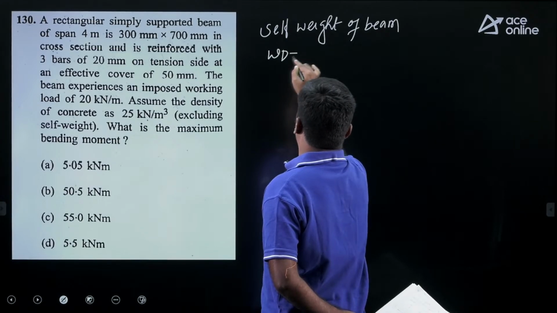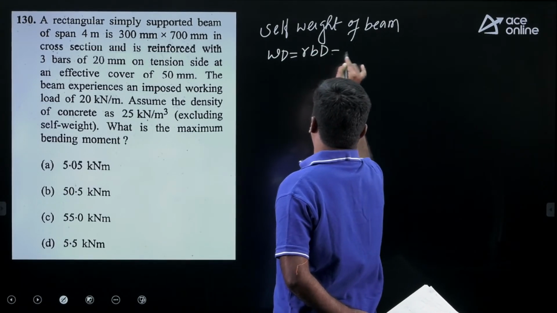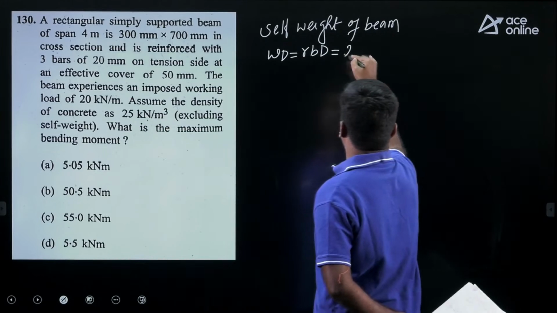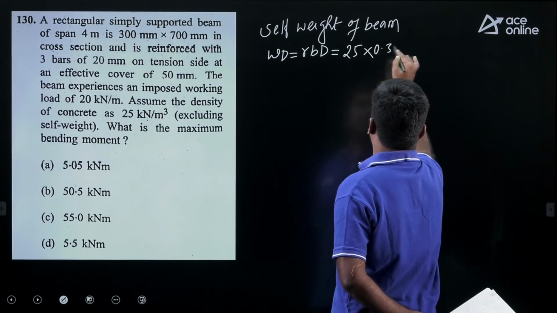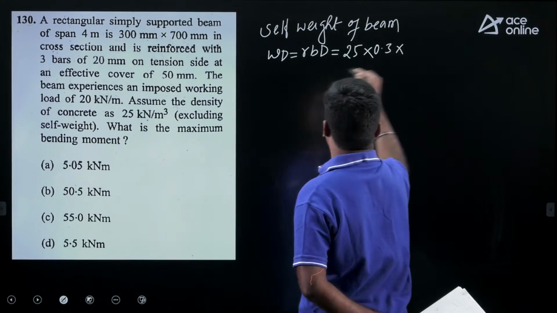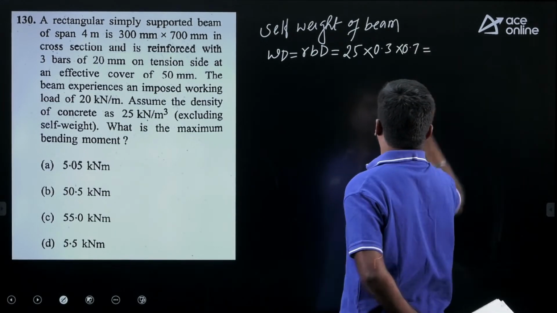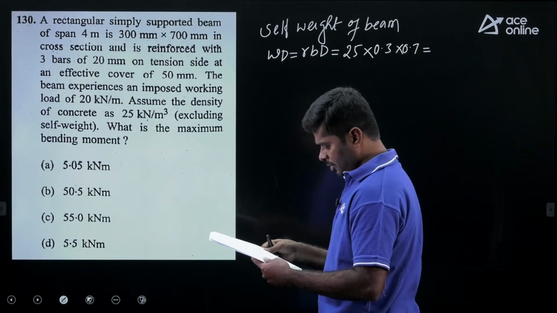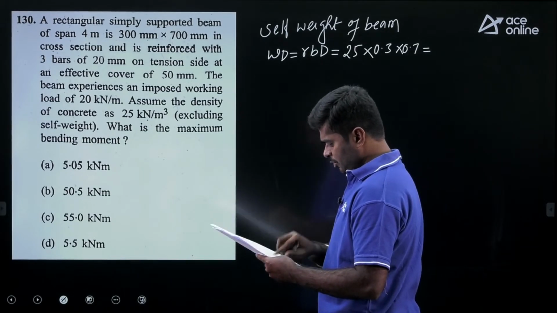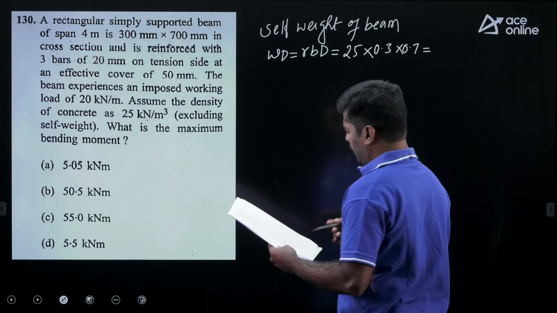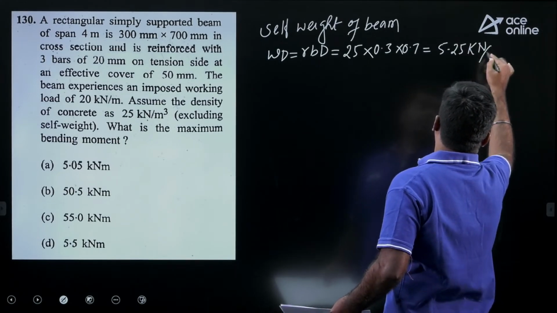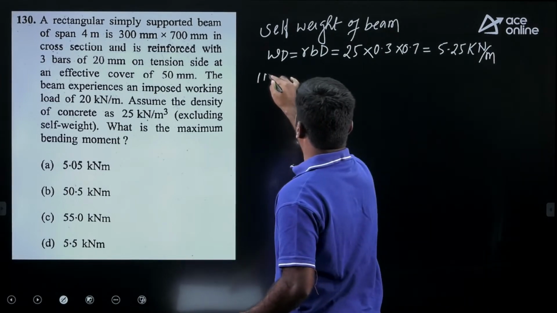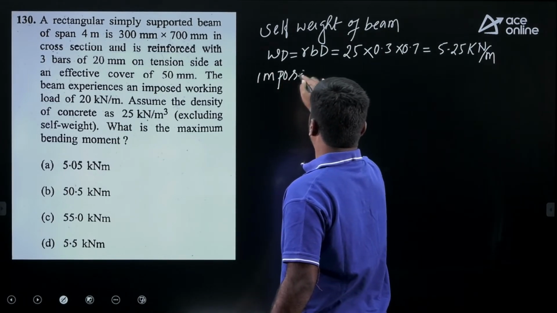WD equals gamma into B into D, where gamma is the density, it is 25. Width of the beam is 300 mm, write in meters. Depth of the beam is 700 mm, write in meters. If you simplify, you may get the value 5.25 kilonewton per meter.